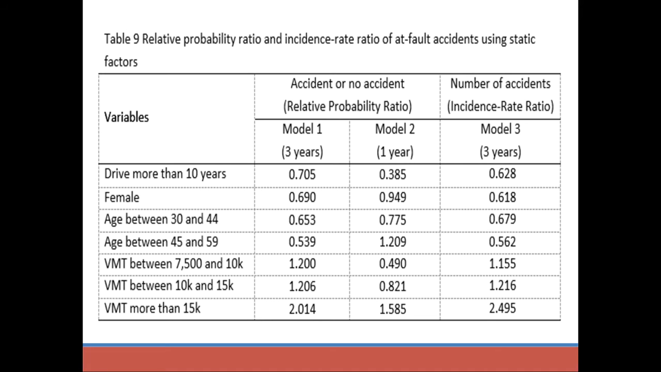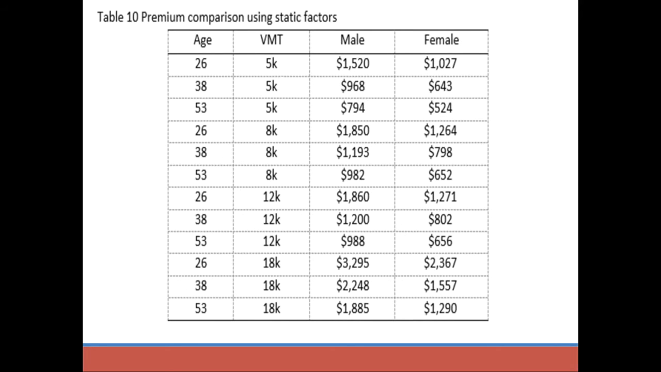We also found that older people are less likely to have accidents when compared to younger drivers. Female drivers were also found to have lower accident rates than male drivers. We can further illustrate the premium effects using our model coefficients. For example, if the premium for a 38-year-old male who drove 12,000 miles per year is $1,200, then we could expect the premium for a 53-year-old to be $988. If a similar driver drives 18,000 miles, the premium would be expected to be higher. Similarly, the premium is expected to be lower if the driver drives less.